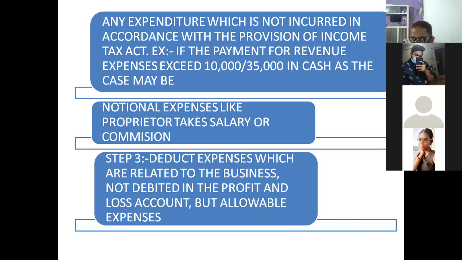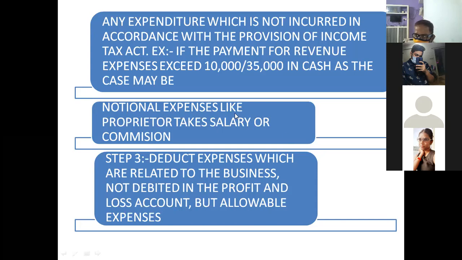You have to include them. Below 10,000, you can pay in cash in case of normal revenue expenses. Below 35,000, in case of transport related expenses, you can pay in cash. But above 10,000 and above 35,000, you must pay by cheque. If you don't pay by cheque, the complete amount will be disallowed.